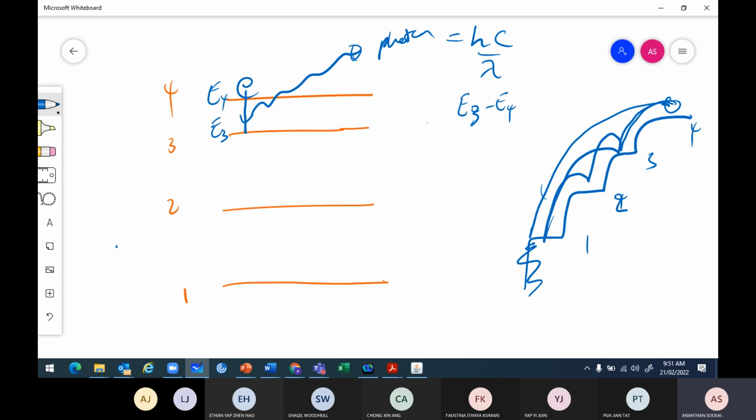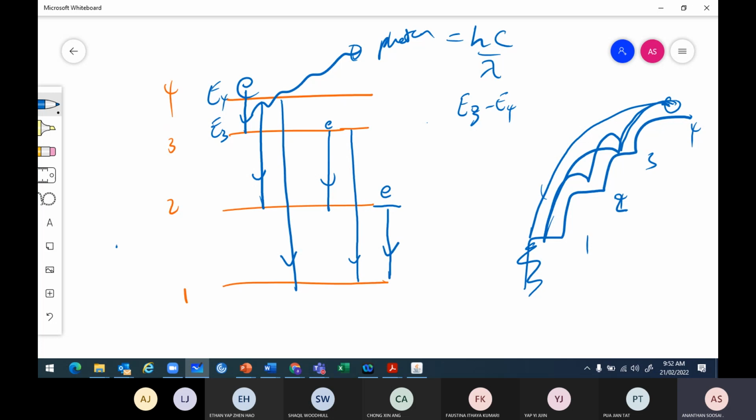What are the options this electron can take? From 4 you can drop to 3, 4 to 2, or 4 to 1. The electron at 3 can drop 3 to 2, or 3 to 1. The electron at 2 can drop to 1.